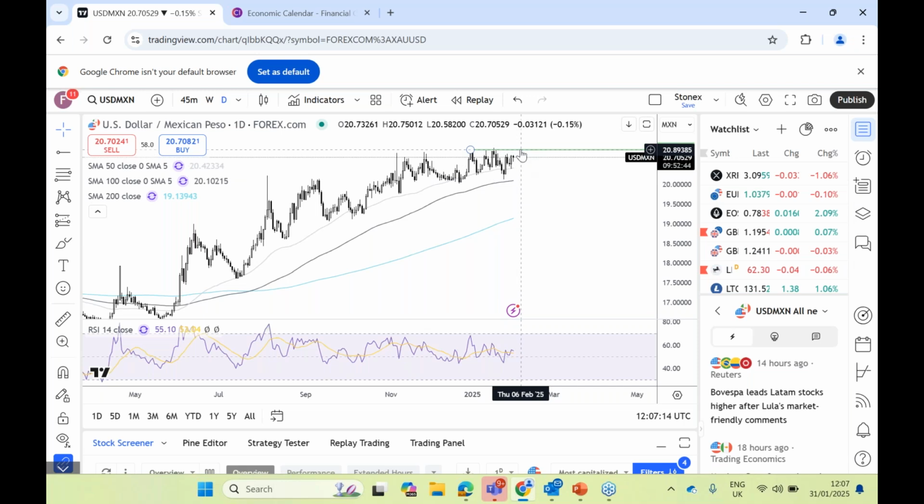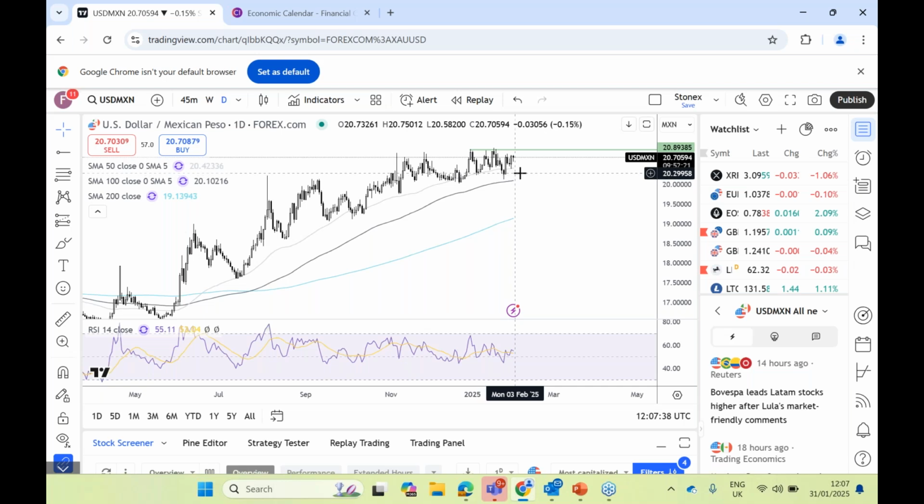On the upside, we'd be looking for a rise above the high that we saw just earlier this month, around the 20.9382 level. That's the level to be watching on the upside to create a higher high. But as I said, we're seeing a slight flattening off of this 50 SMA now.